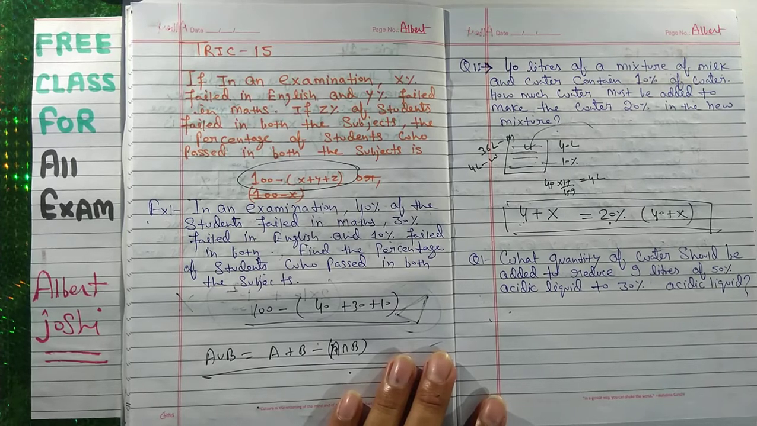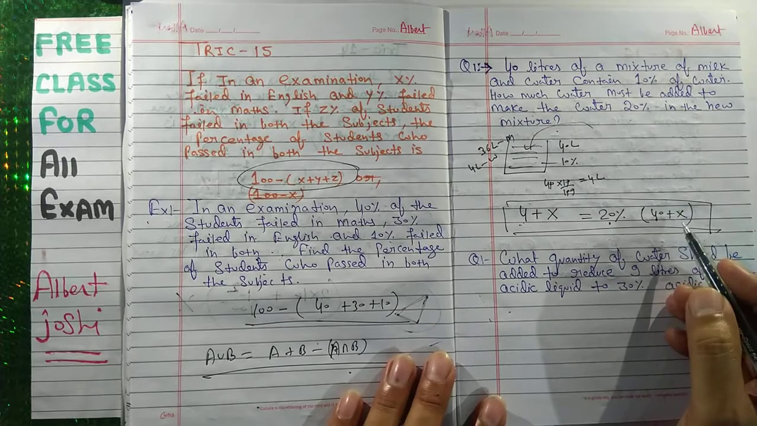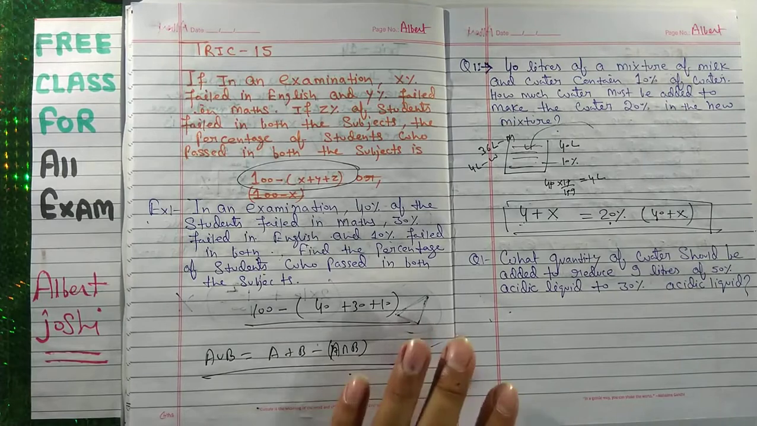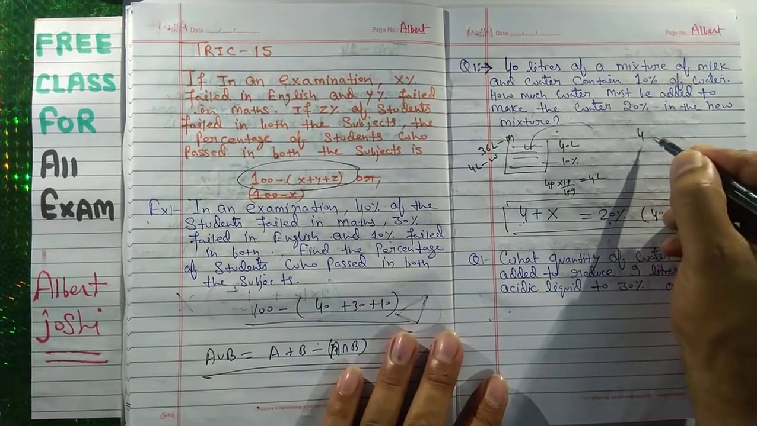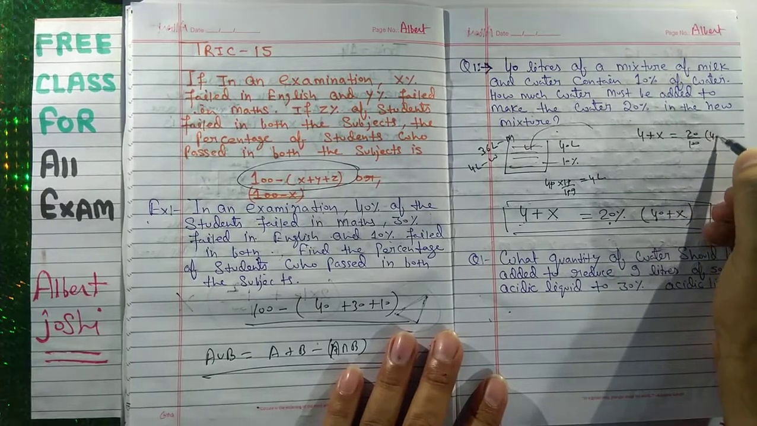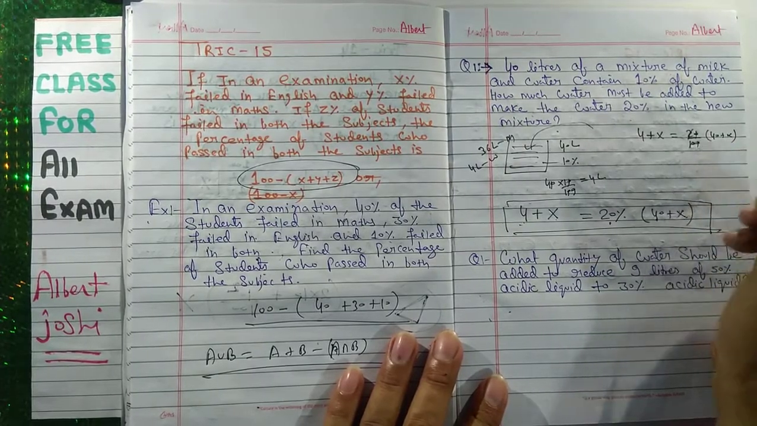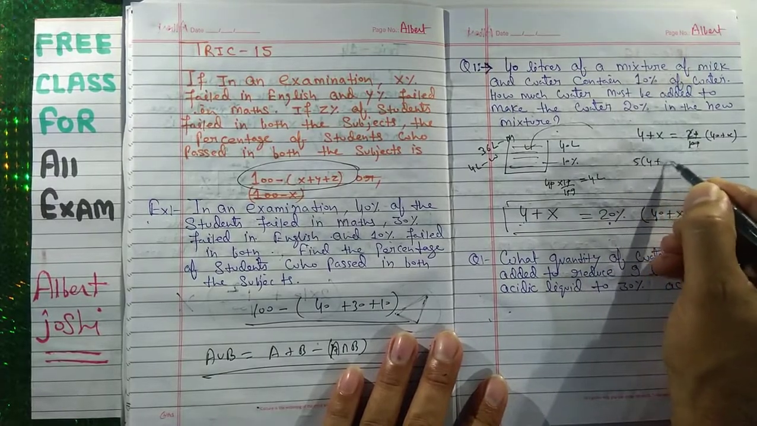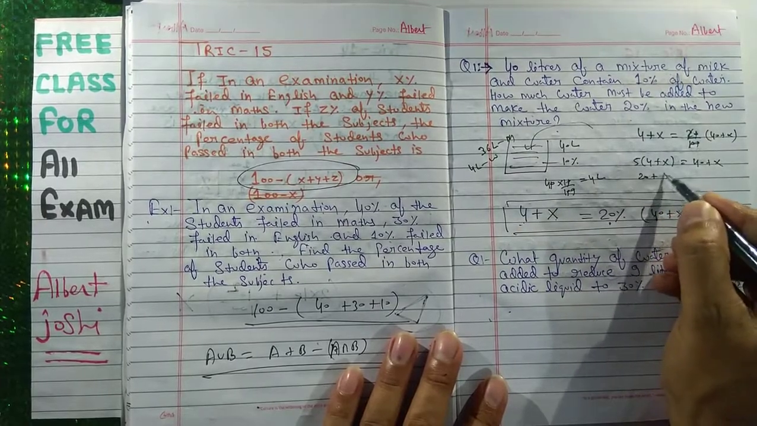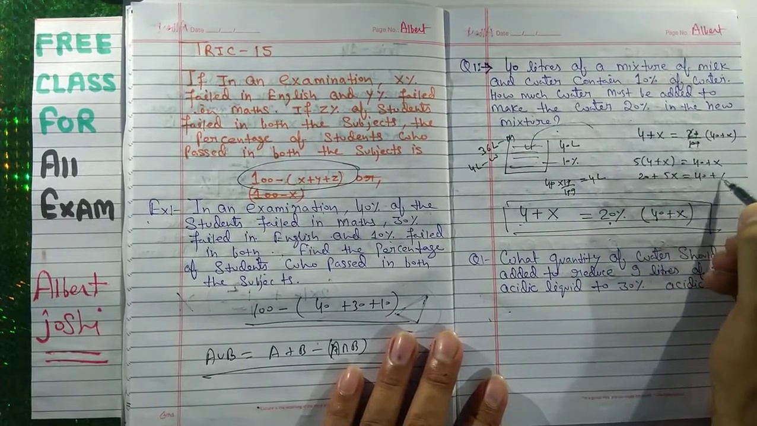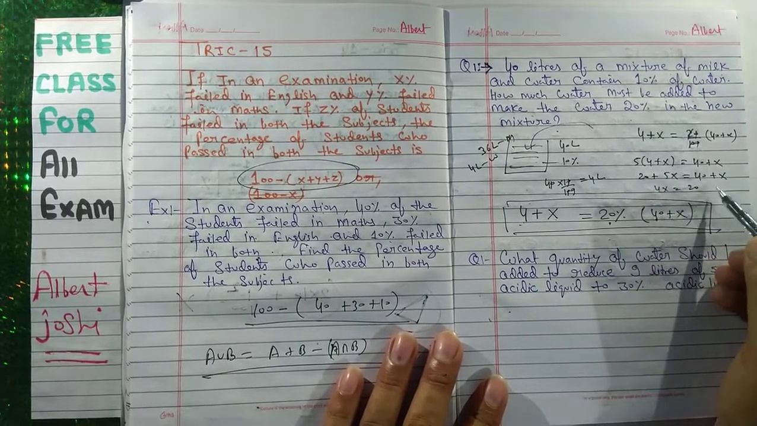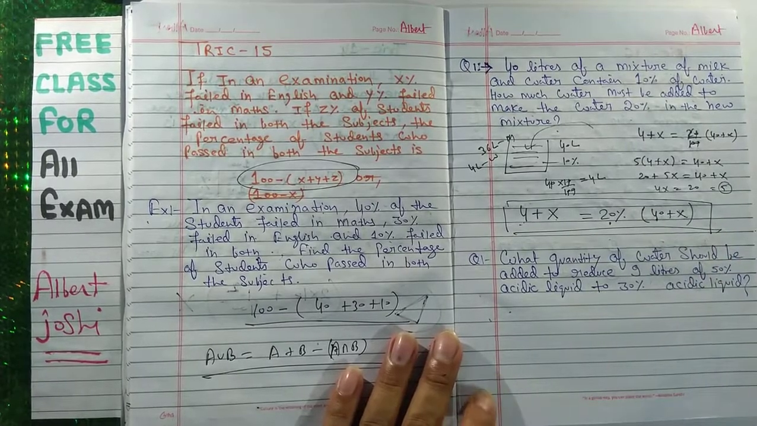Now you can solve it. So 4 plus x is equal to 20 upon 100 times (40 plus x). 20 upon 100 is 1 upon 5, so 5 into (4 plus x) is equal to 40 plus x. 5 into 4 is 20, so 20 plus 5x is equal to 40 plus x. So 4x is equal to 20, and x is equal to 5.